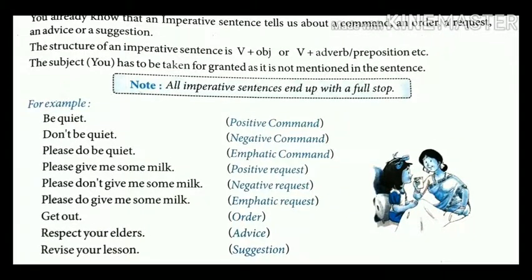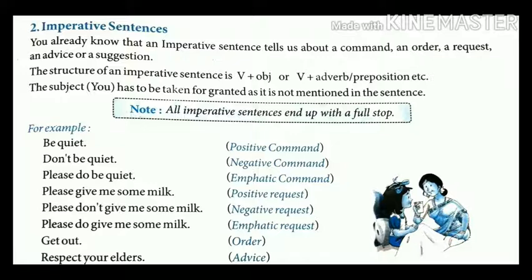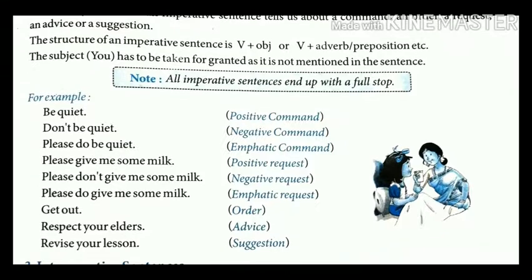Now third one is emphatic request. Please do give me some milk. Now order. Get out. Respect your elders. This is an advice given by your teachers, your parents. And revise your lesson. This is the suggestion. So students, in this imperative sentence, we will learn positive request, negative request, emphatic, order, advice and suggestion.